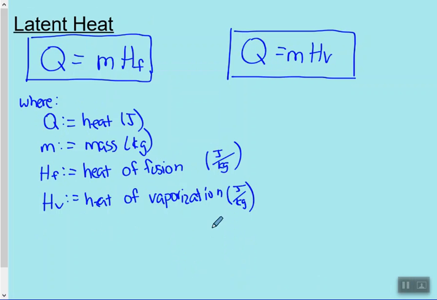Okay, so sneaking back over here, heat of fusion, we're just going to leave a note for ourselves. So fusion is when we are melting or freezing something. And vaporization is when we are vaporizing, or condensing.